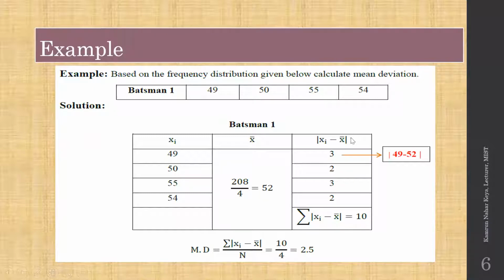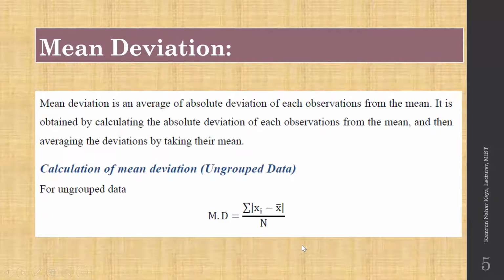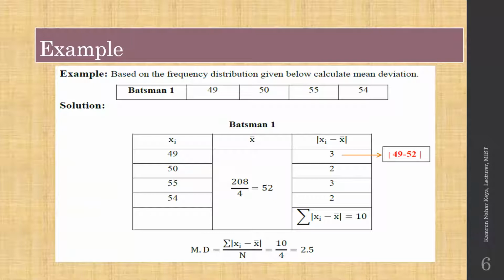This modulus sign will always give a positive result. After all the subtractions, you add those and divide by 4, and you will get a number. If you calculate for the second batsman, I didn't calculate here, you will get a different number. From that you can say which value is larger, and which batsman is better in quality. So try this one at home, because it's not so difficult.